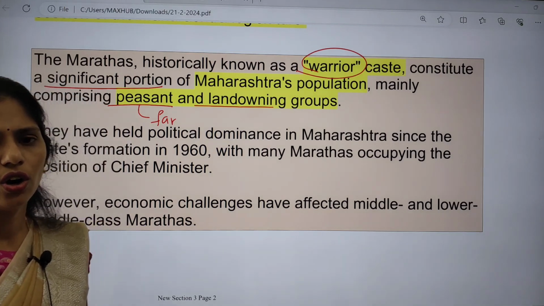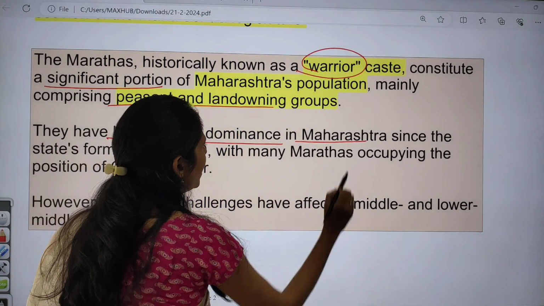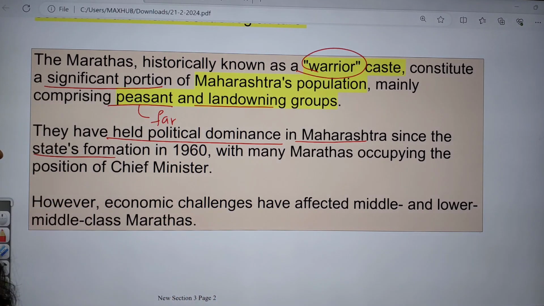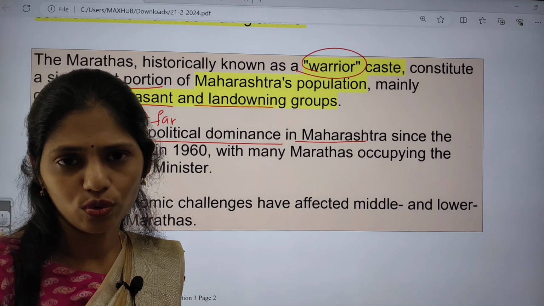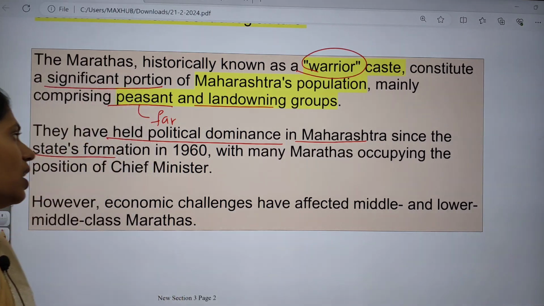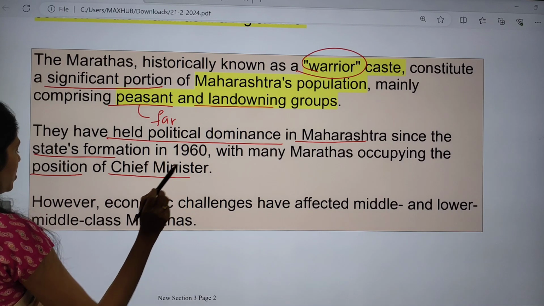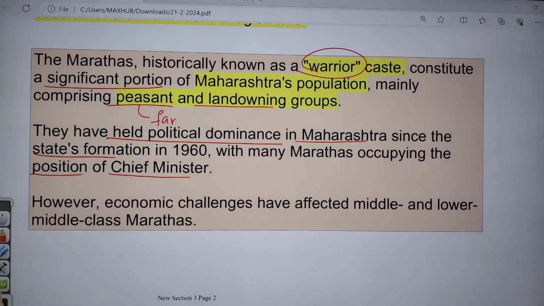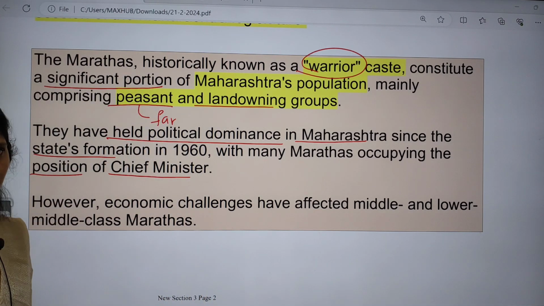They have held political dominance in Maharashtra since the state's formation, from the 1960s onwards, with many Marathas occupying the position of chief minister. But they are facing some economic challenges, like the middle class or lower middle class of Marathas.